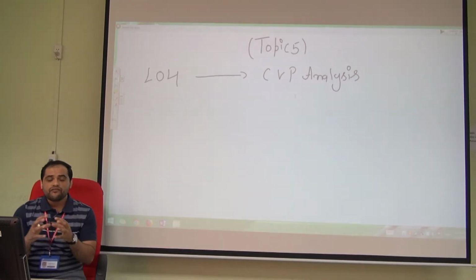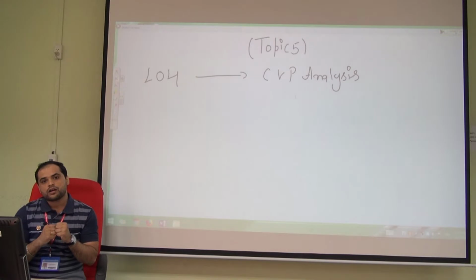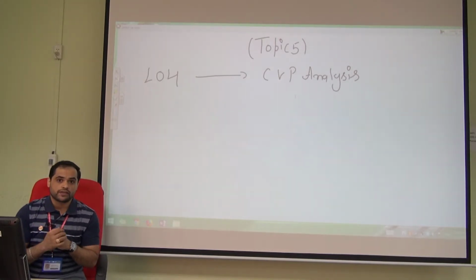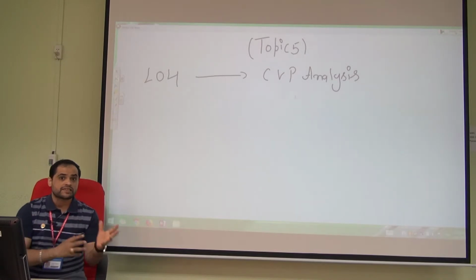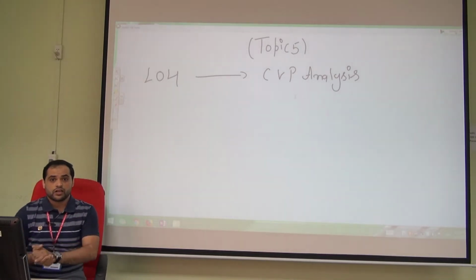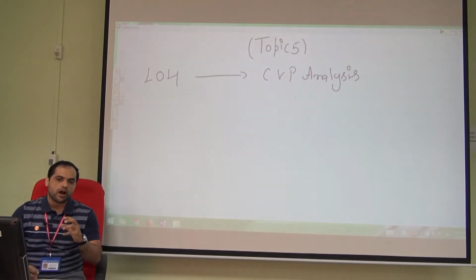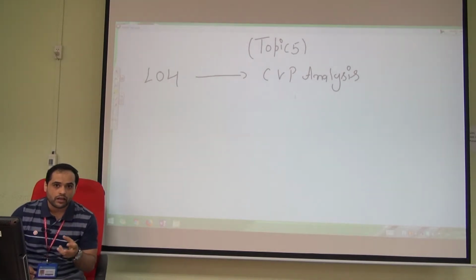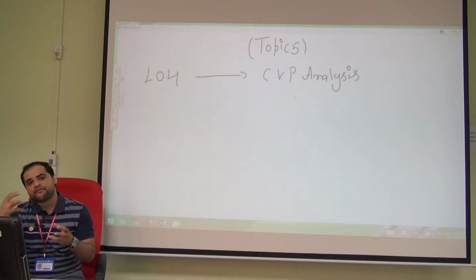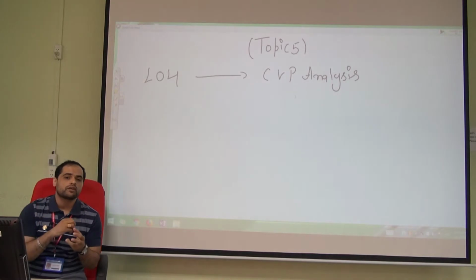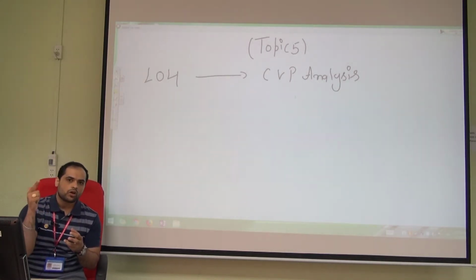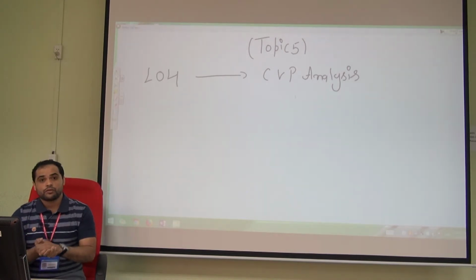If we change our quantity of units, no matter in terms of sales units or production units, how does it affect or impact profit, revenue, and cost? That is cost volume profit analysis.